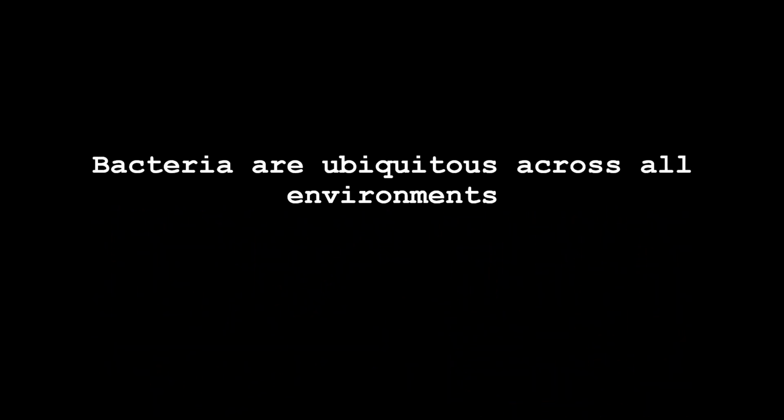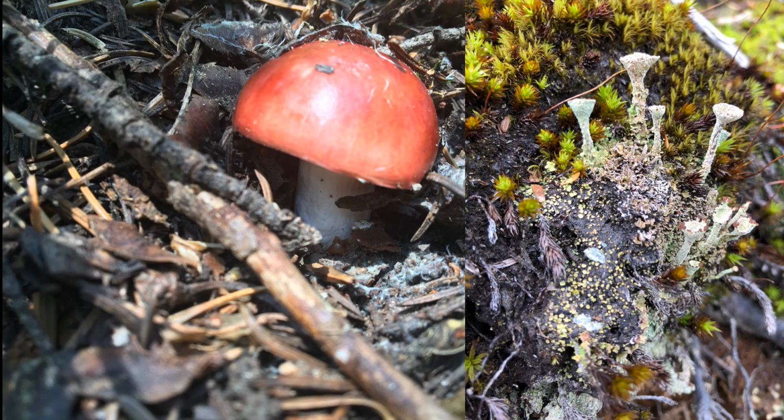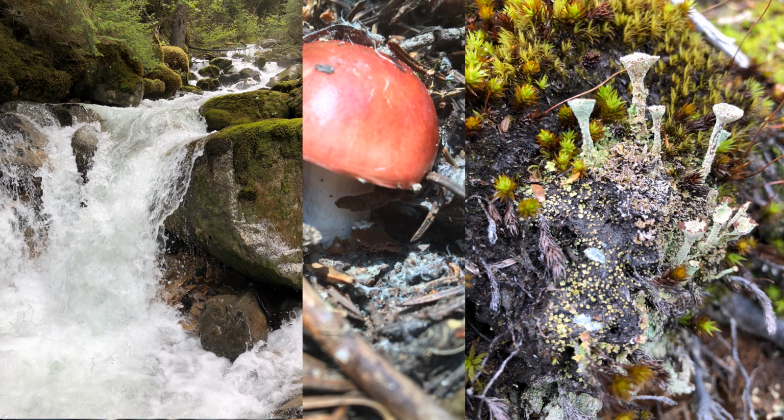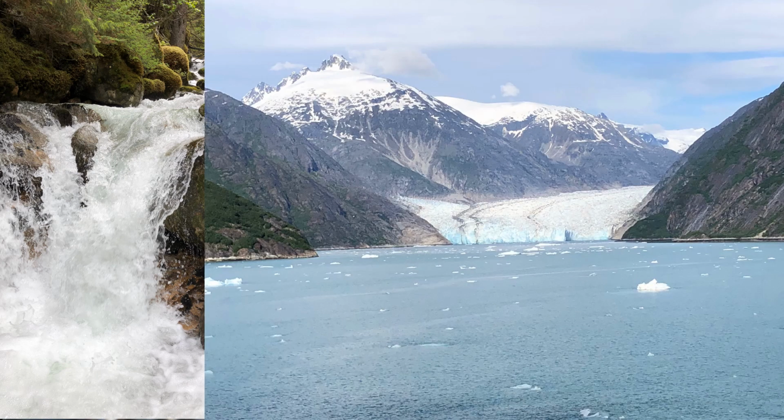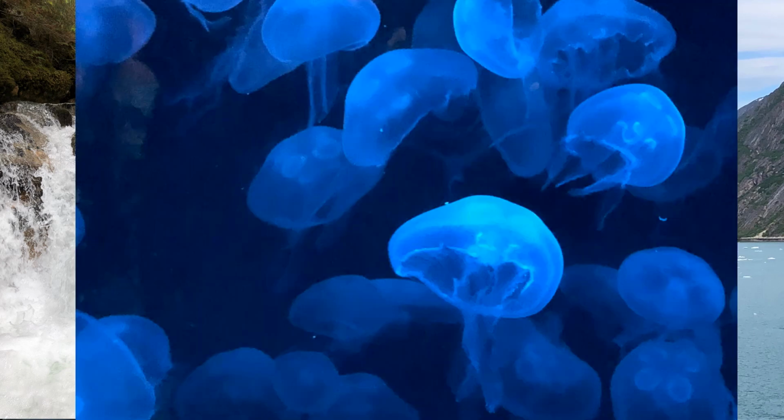Bacteria are ubiquitous across all natural environments. They are found in symbiosis with fungi, in the soil, in rivers, in glaciers, and they're even the reason why some sea creatures glow. Many of these environments are low on sources of food and shelter, making them harsh, competitive places to live. One harsh desert-like microbial environment is the Phyllosphere.